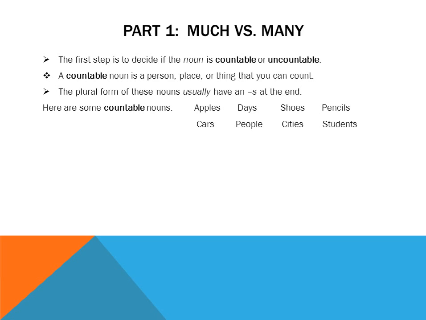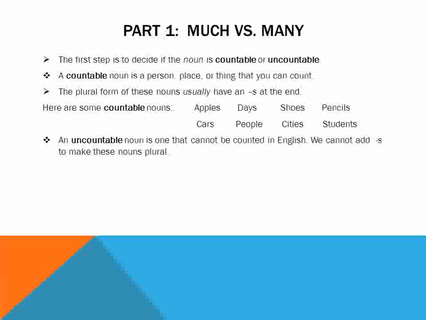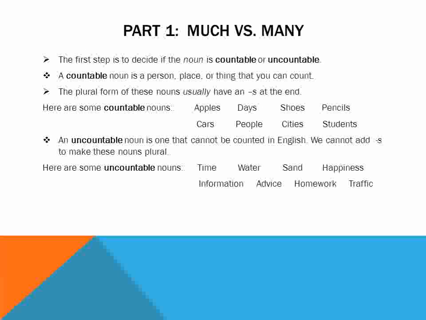So for example, some countable nouns are apples, days, shoes, pencils, cars, people, cities, students. All of these nouns have S's at the end except for people. There are some irregular plural forms that do not have S at the end. But as a general rule, it is a good way to tell if a noun is countable.